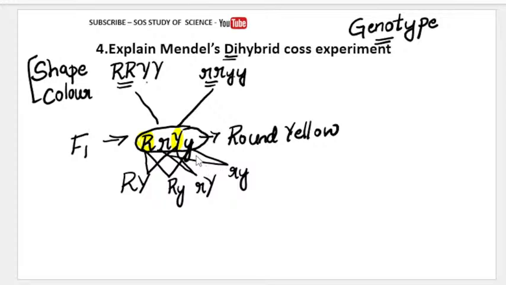Segregated alleles means the alleles here have been segregated. Mendel has segregated the alleles to write the checkerboard for the F2 generation. That means to self pollinate the next generation parents. So these are the segregated alleles. What are they? We have capital R, capital Y. We have capital R, small y. We have small r, capital Y, and we have small r, small y. So these are the segregated alleles.